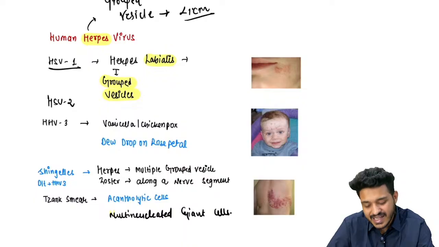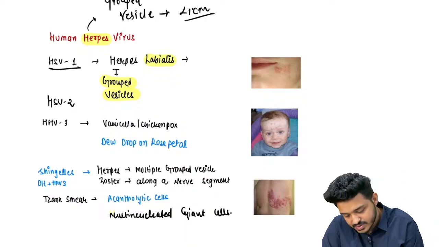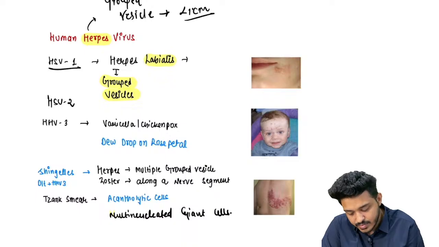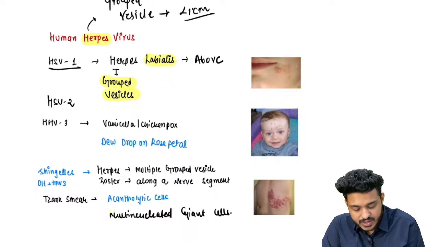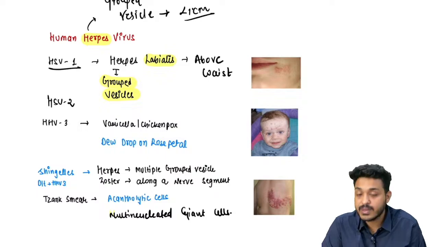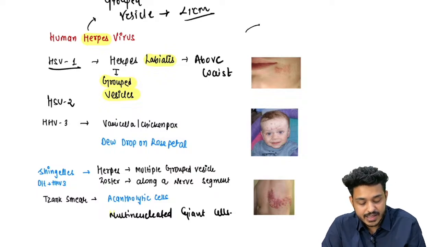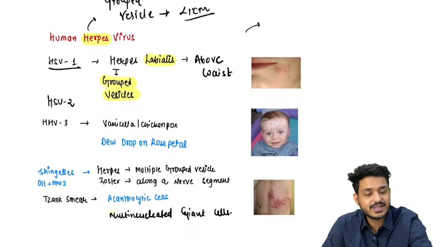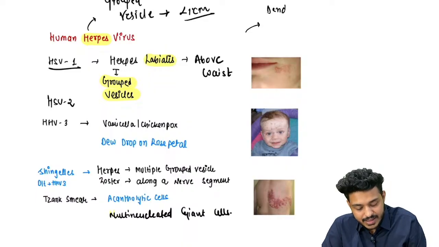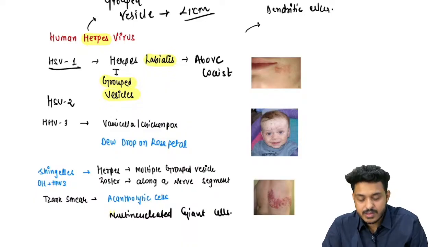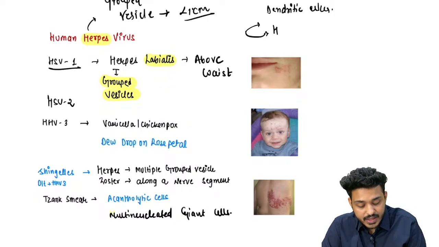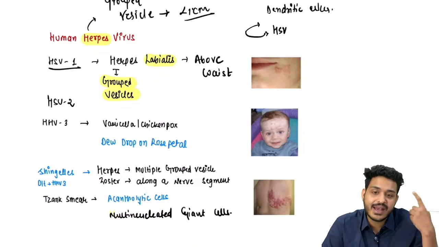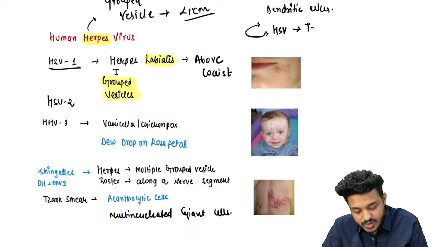Herpes has a total of 8 members in the family, right? Above the waist you can remember 3 important infections. First is in the eye. You are always studying about ulcers. This ulcer is known as the dendritic ulcer. Very beautiful ulcer you can have. And herpes can also enter into your brain. It can cause HSV encephalitis, which generally involves the temporal lobe and more specifically the hippocampus.